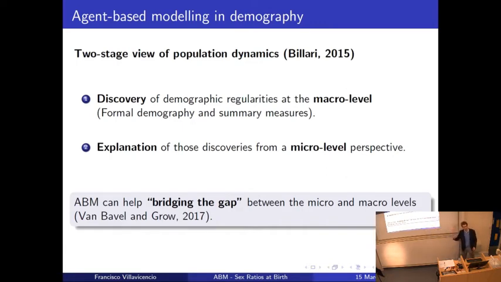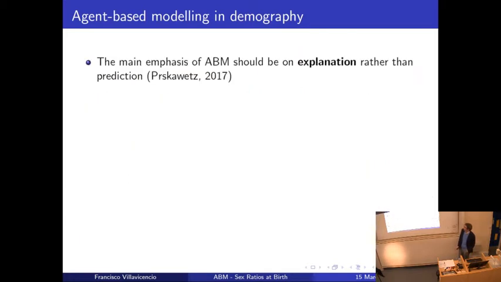So that's probably the most important thing that agent-based modeling can contribute to demography. Other things that are relevant about agent-based modeling is that usually there is an agreement among scholars that ABM should focus on explanation rather than prediction. When we build a model, what we want to do is to explain what has happened and why this has happened. We're not so worried about doing future projections or predictions.